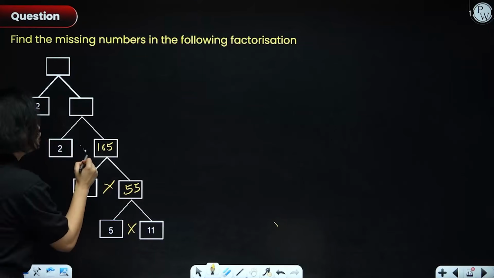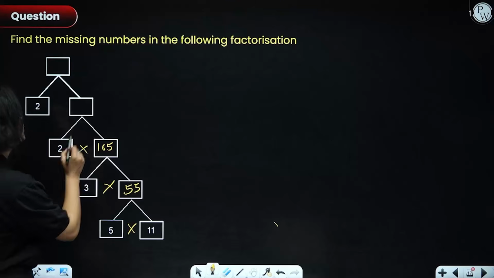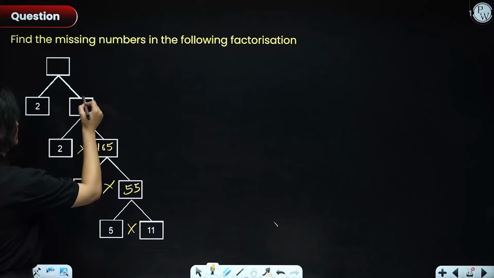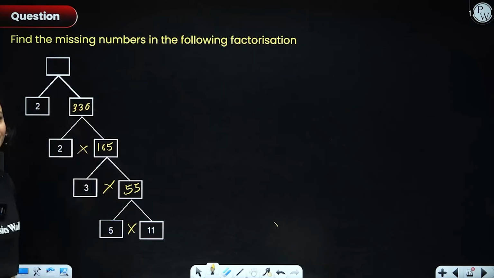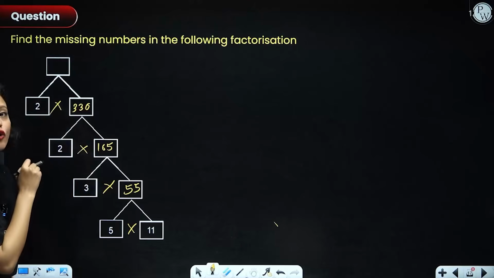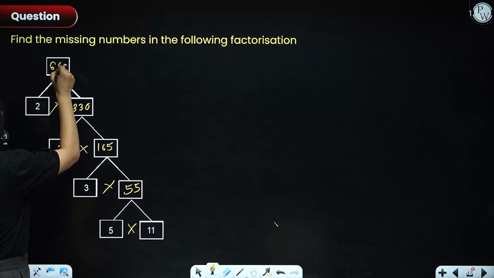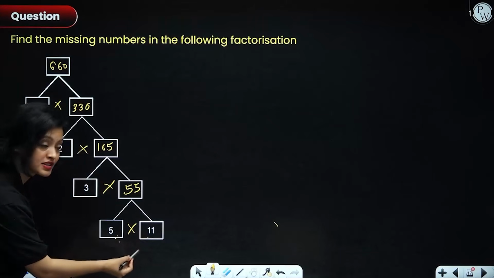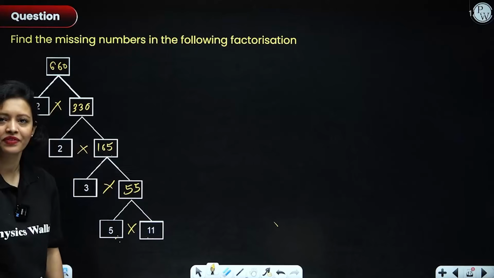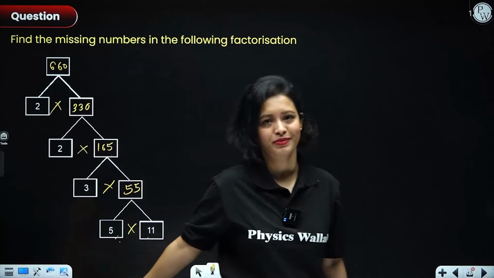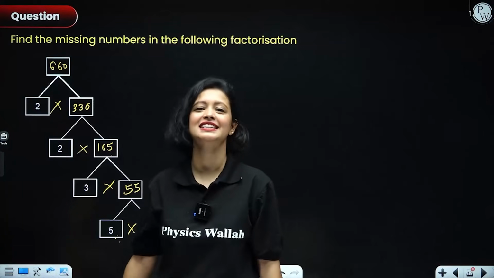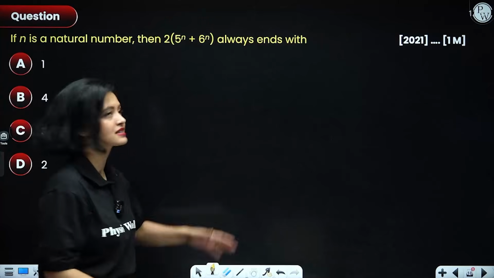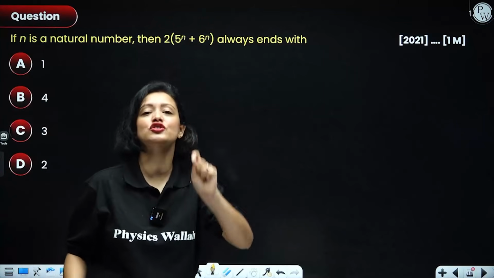165. Then again you'll multiply 165 with 2. What do you get? 330. And finally, 2 into 330, what do you get? 660. That's it, everyone. So what did we do? We started by multiplying the bottommost boxes and filling the boxes like this. Simple. That's the trick to do this problem. That's it, everyone. Okay. So yes, with that, let's move on and discuss this problem again, directly based on fundamental